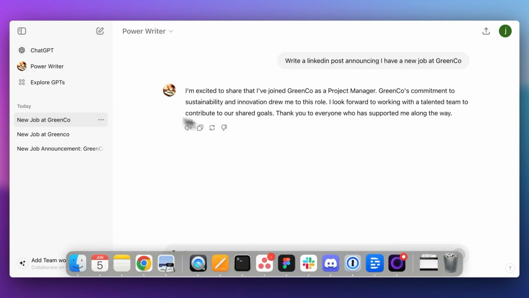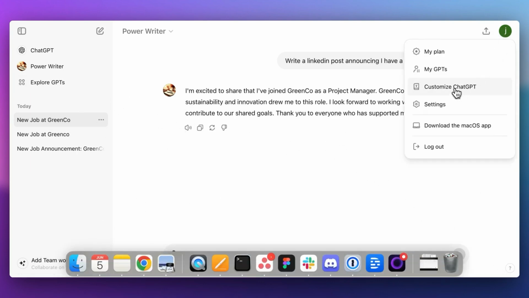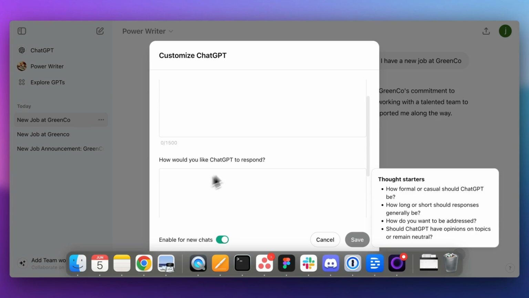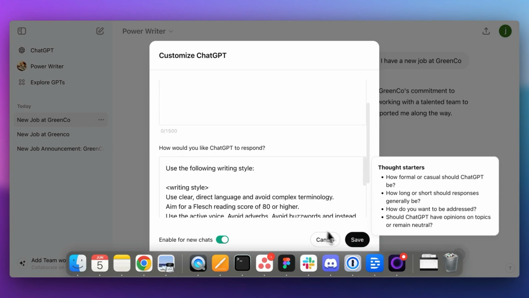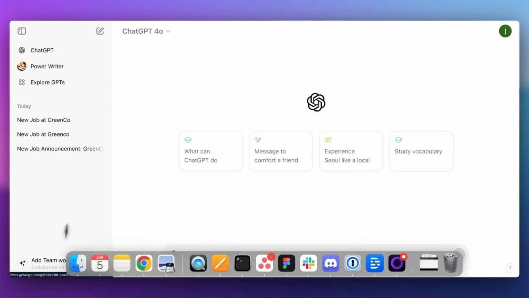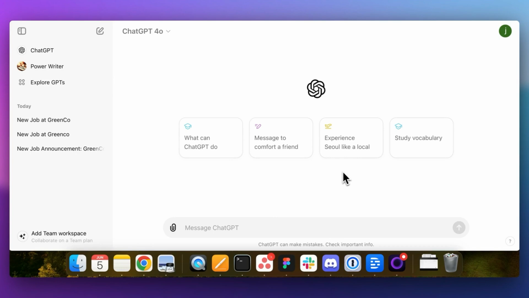Alternatively, what you could also do is go over to here, customize GPT, and then paste the power writing prompt in "How would you like GPT to respond." And then it will also write like this by default. So those are some ways of how to create human sounding content. In conclusion, avoid the default writing style at all costs and always try to use this writing style.